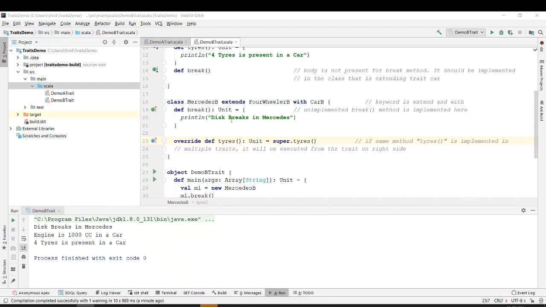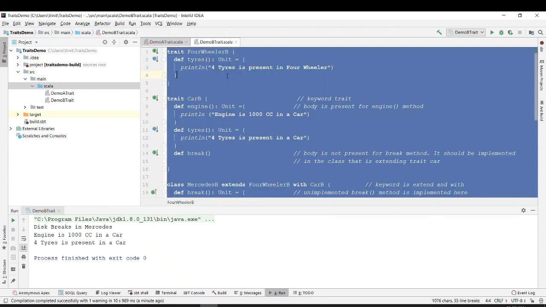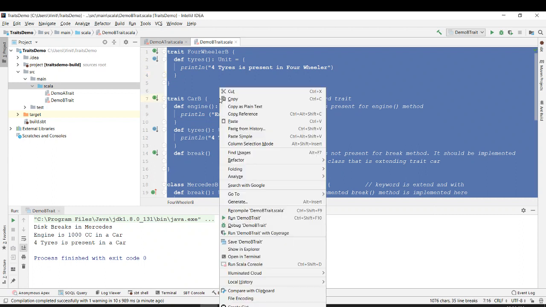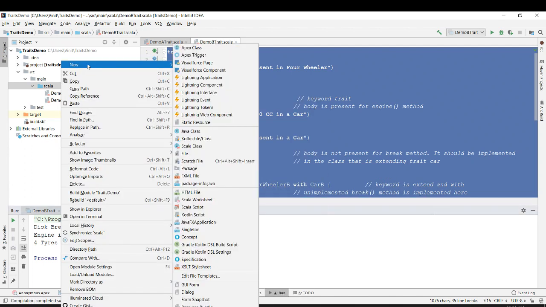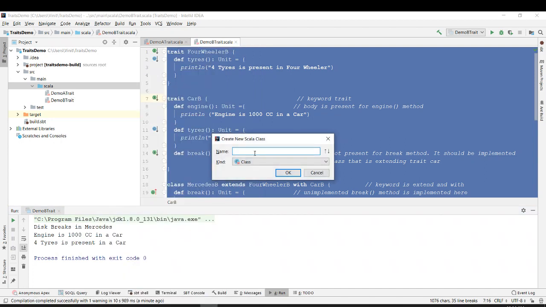Okay, just copy this. Let's copy this and let's go to the next program and change it to object.